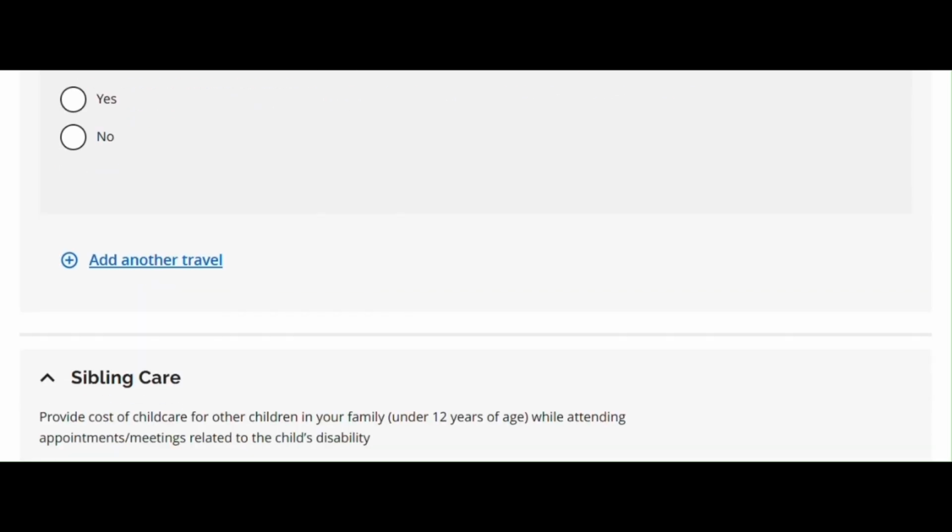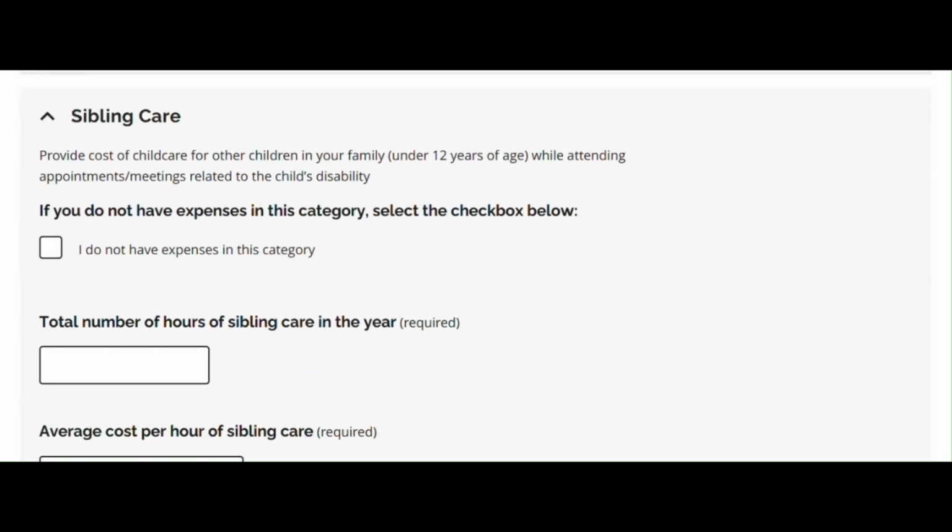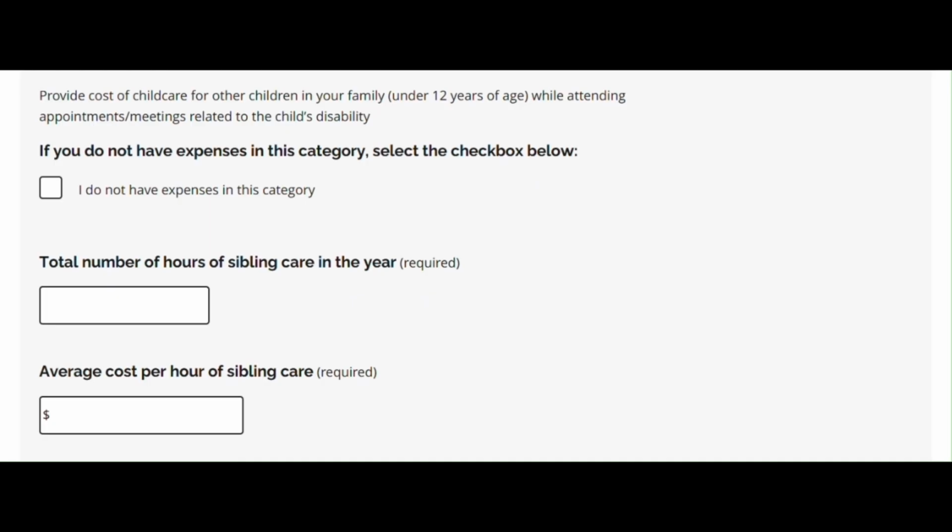Sibling care: costs of childcare for other children in your family under 12 years of age while attending appointments and meetings related to the child's disability. If you are currently bringing siblings to appointments, consider documenting hours needed if you were to have someone watch them instead.